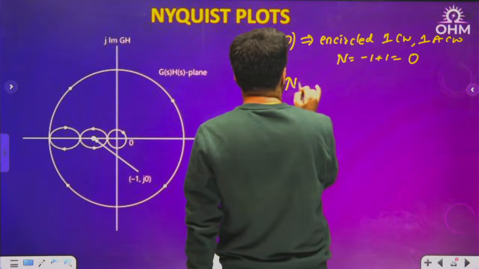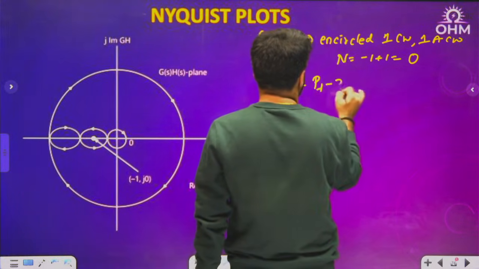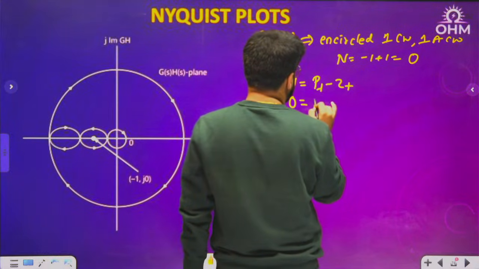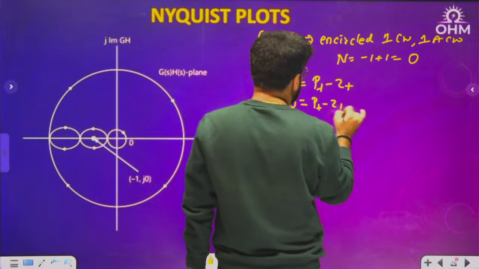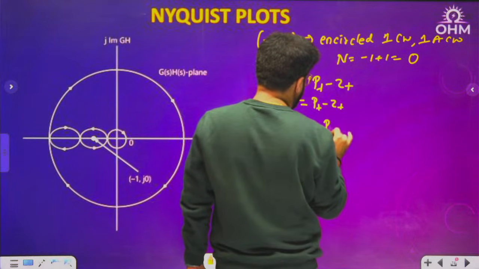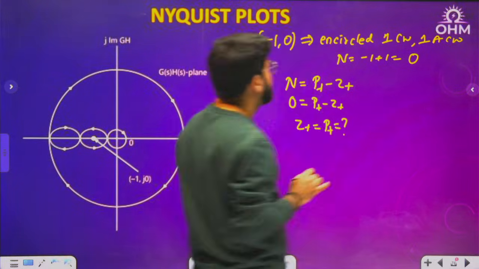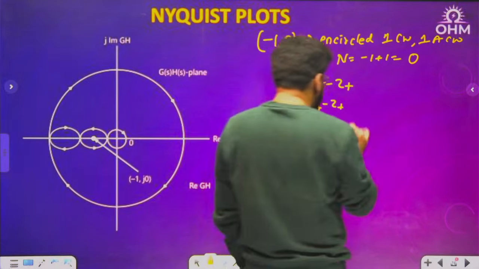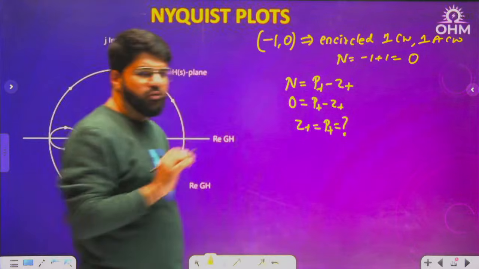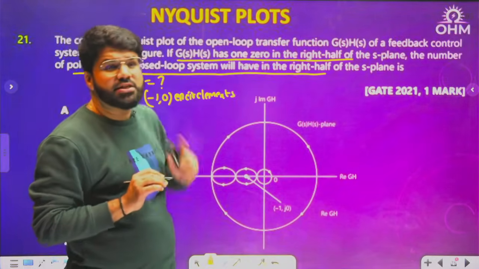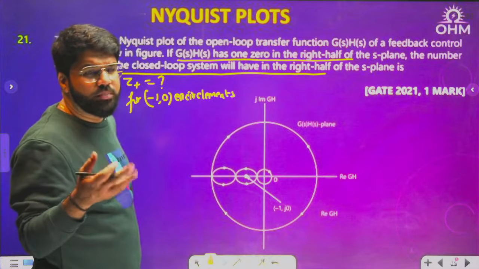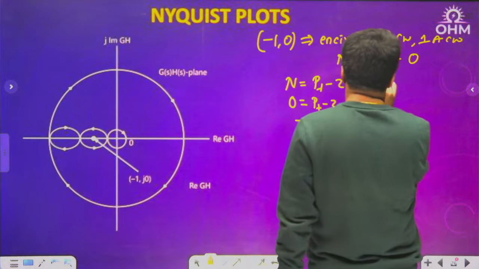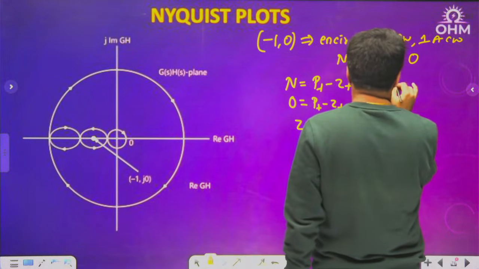But n is actually given by P plus minus Z plus. n is 0, and that is P plus minus Z plus. So Z plus is equal to P plus, but what is the P plus? There is no information on P plus. So this is a very smart question. It is not even mentioned that G(s)H(s) is stable. Otherwise, many questions you saw mentioning G(s)H(s) as stable. So what will I now do is, let us talk about the 0, 0 encirclement.